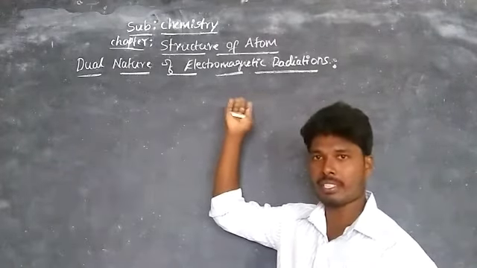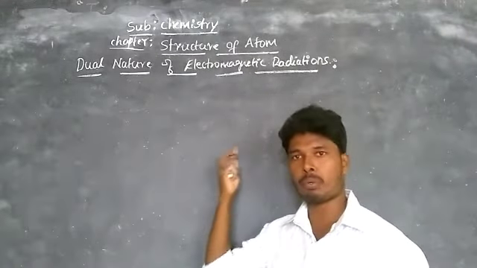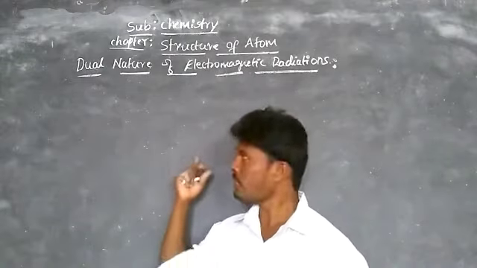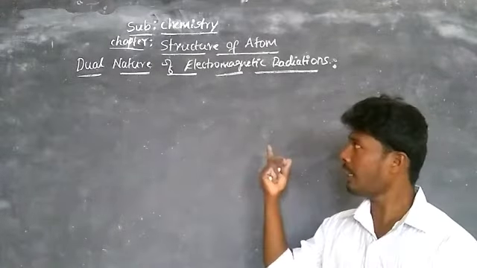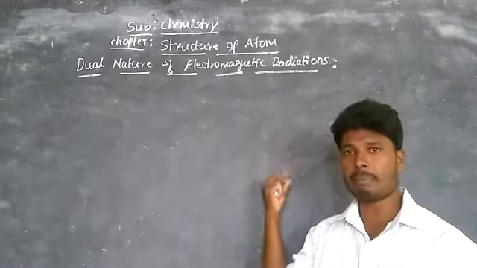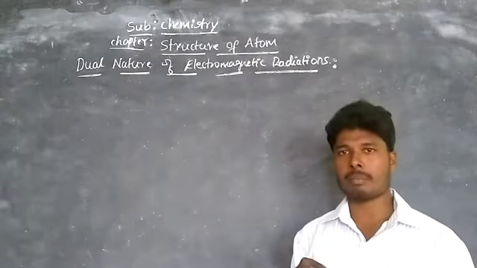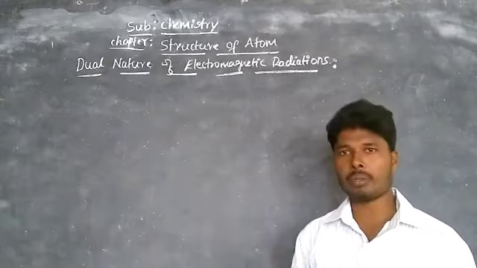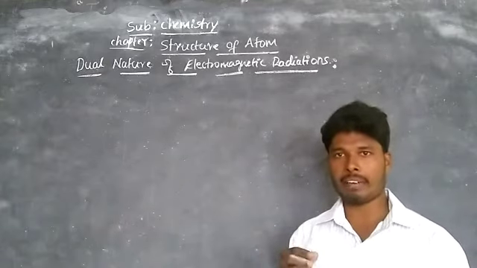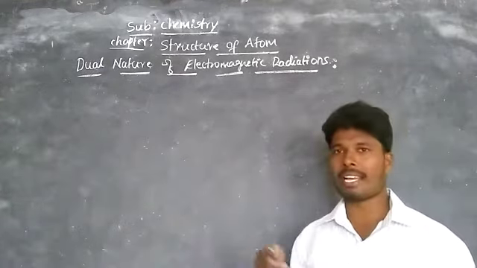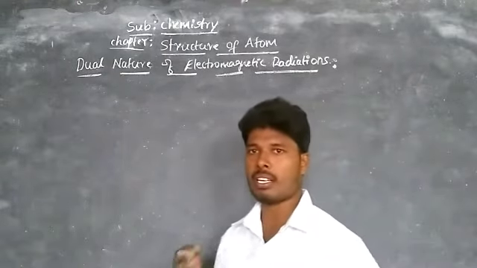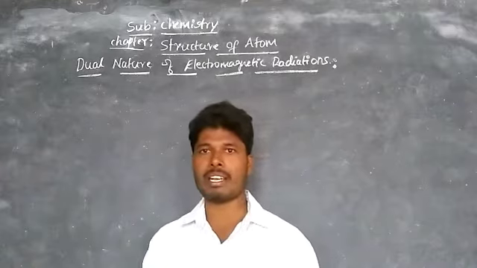Now the light radiations, the electromagnetic radiations, behave with both wave nature as well as particle nature. Based on that nature, when we pass light radiations through certain atoms taken in an evacuated chamber, we can observe the number of lines present in an atom.